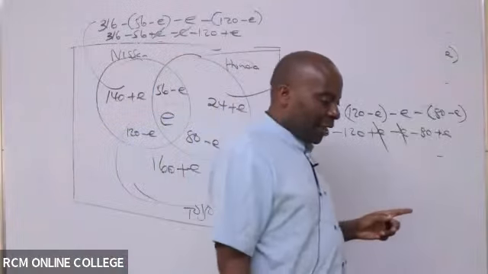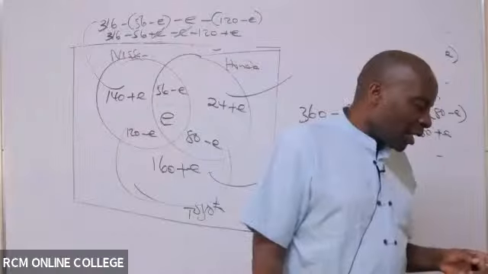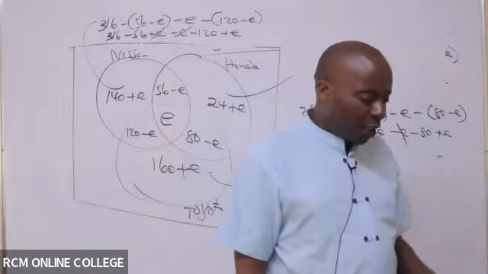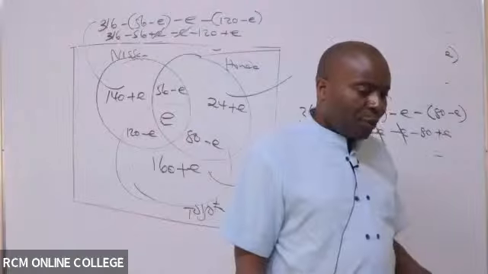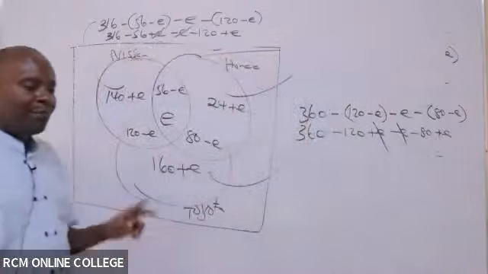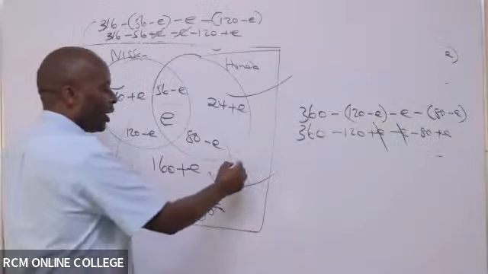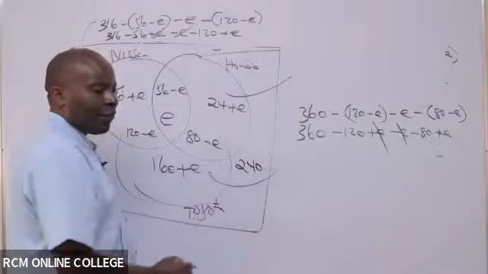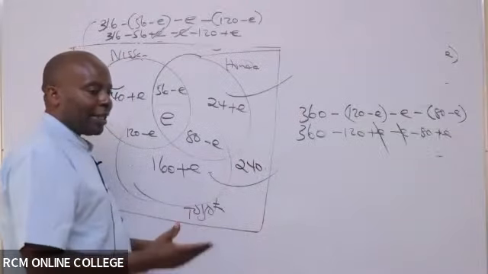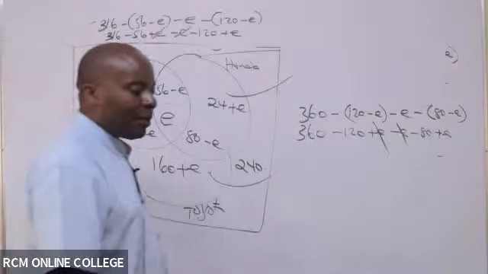And we are told that 240 residents did not own any of the three brands of vehicles. So you're able to see where I'm going to take that 240? 240 people do not own any. So it means that outside here we have 240. H is 240.